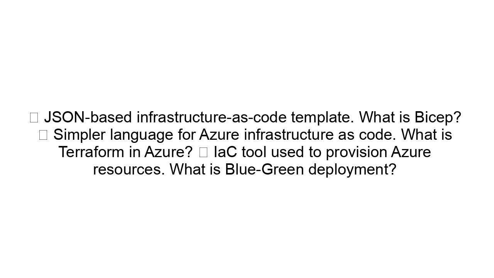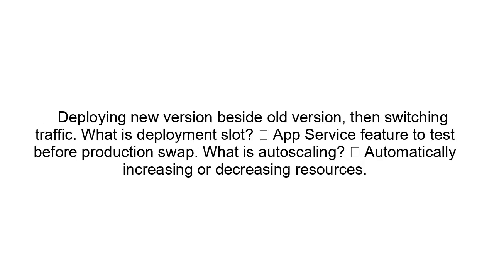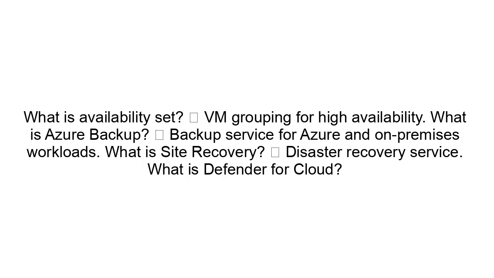What is Terraform in Azure? IaC tool used to provision Azure resources. What is blue-green deployment? Deploying new version beside old version, then switching traffic. What is deployment slot? App Service feature to test before production swap. What is autoscaling? Automatically increasing or decreasing resources. What is availability set? VM grouping for high availability. What is Azure Backup? Backup service for Azure and on-premises workloads. What is Site Recovery? Disaster recovery service.